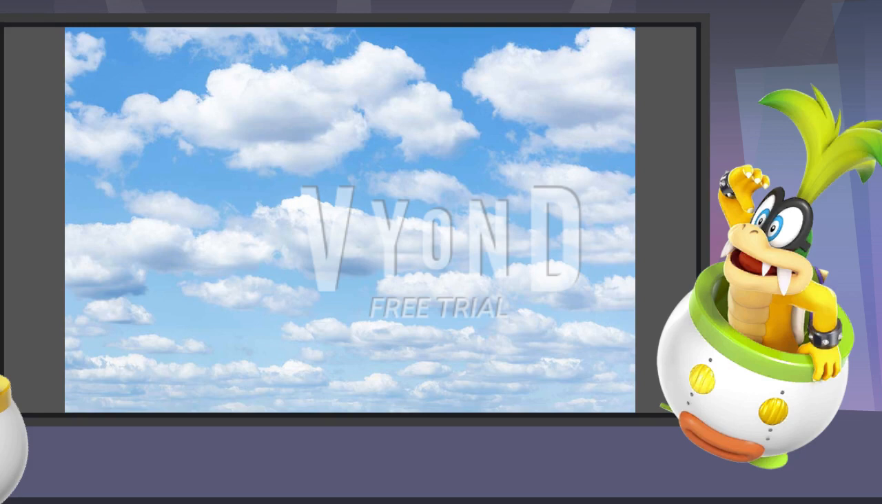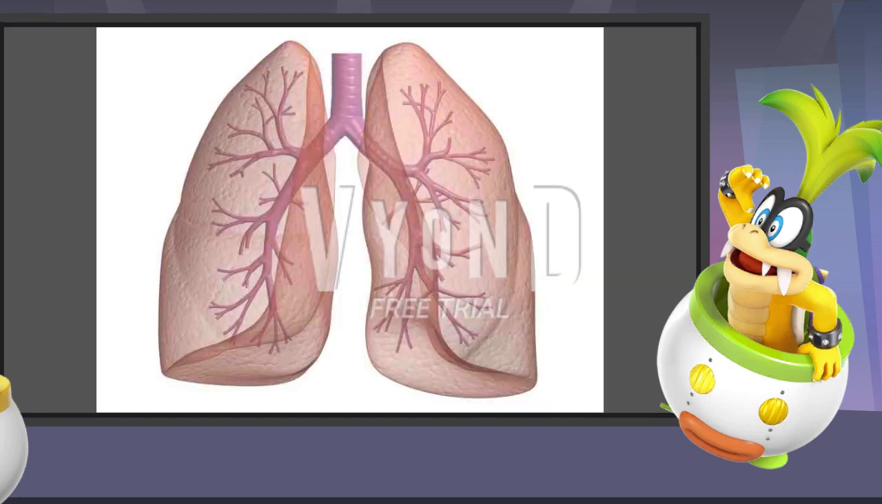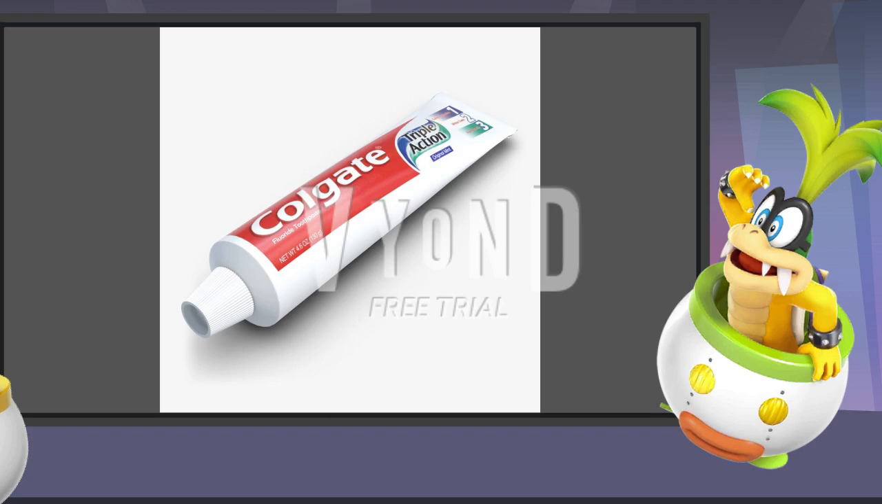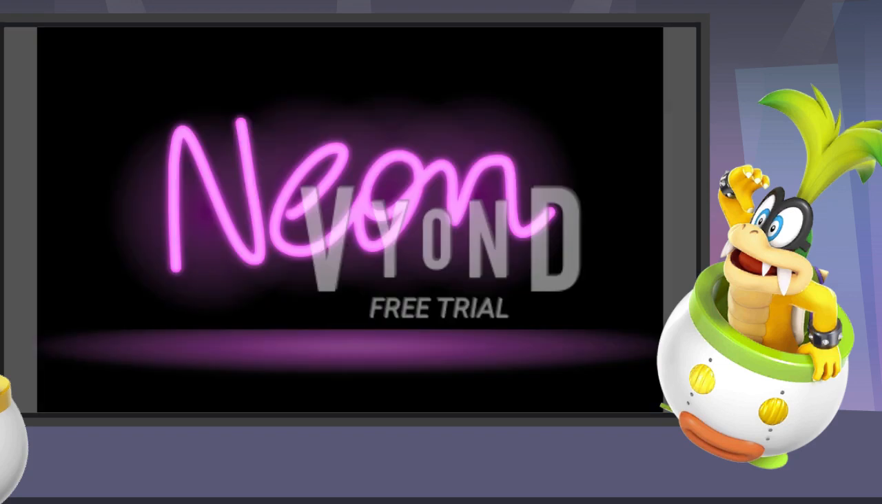Oxygen is used for air, and it also acts as the lungs in our body. We all need oxygen to survive. Without oxygen, we could possibly die. Fluorine, used in toothpastes, helps to clean your teeth so they become whiter. Neon, used in neon lights and neon signs, can glow in the dark.